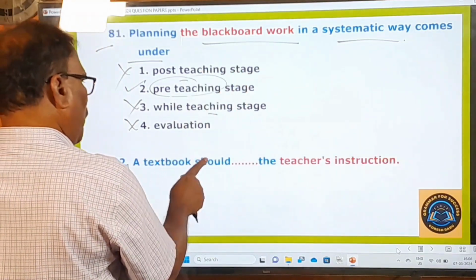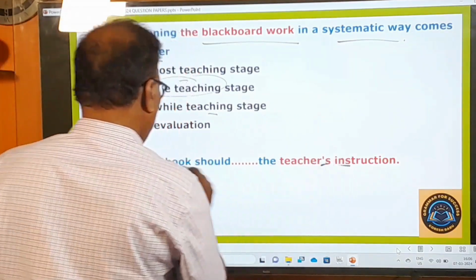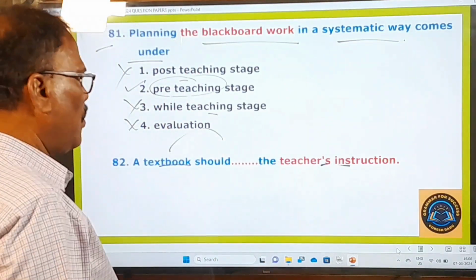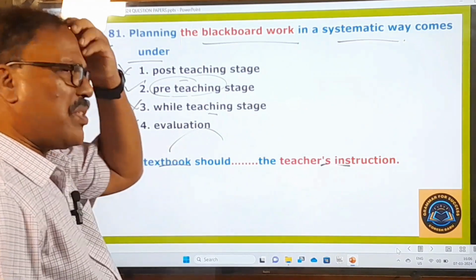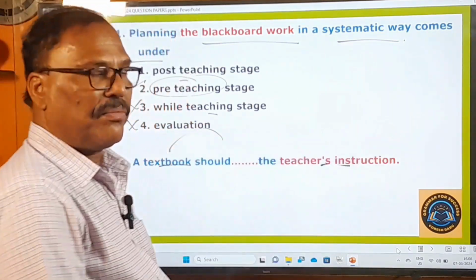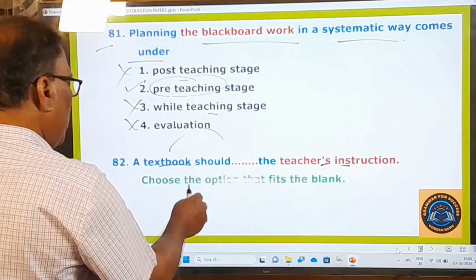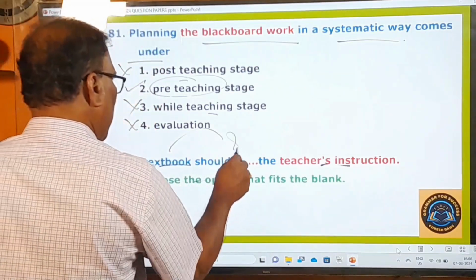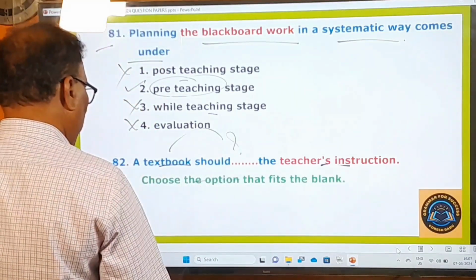A textbook should dash the teacher's instruction. A textbook, what should a textbook do? So it should dash the teacher's instruction. Instruction means teaching. What are the options given here? Choose the option that fits the blank. Okay, here the blank is given. So here what are the options given?